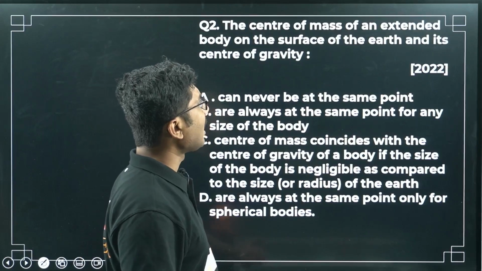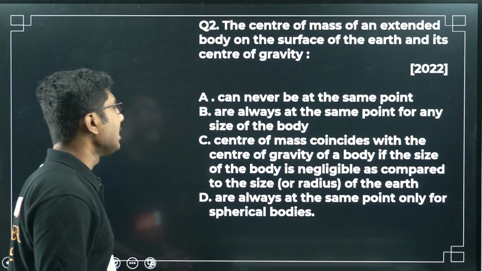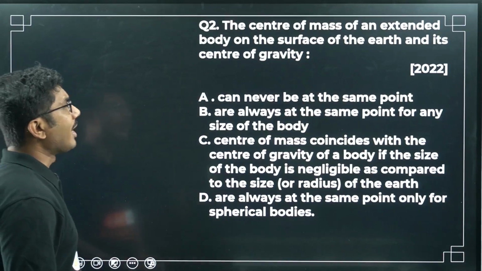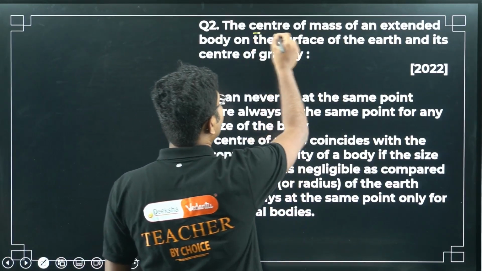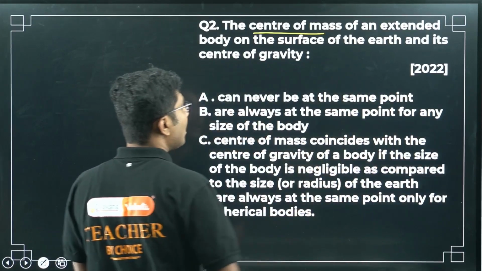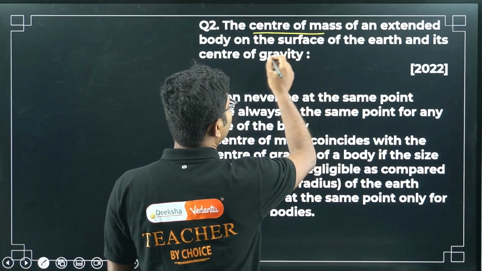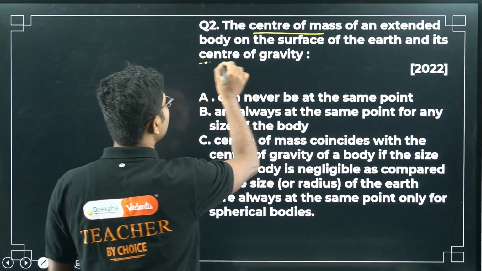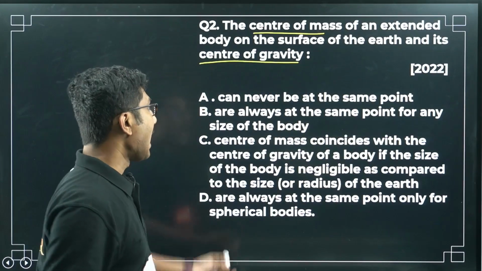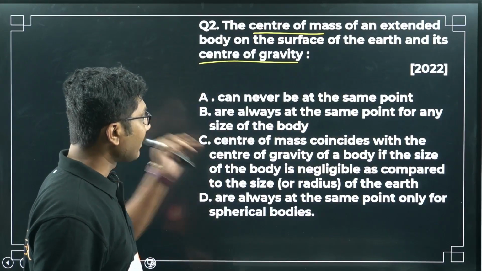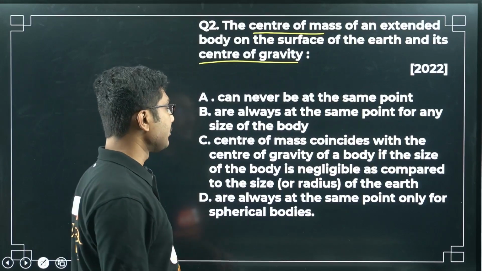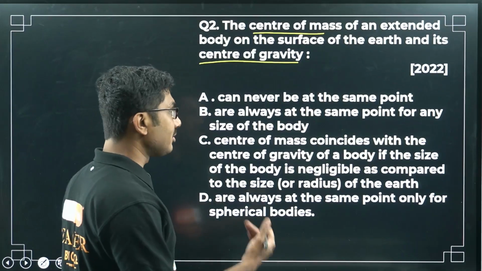The center of mass of an extended body on the surface of the earth and its center of gravity. What they are saying is the center of mass of an extended object, meaning the object is not a point object, on the surface of the earth, and the center of gravity. So basically we are comparing center of mass and center of gravity. What are the options given? Can never be at the same point. It can be at the same point depending upon certain situations, so 'can never' is obviously not correct.